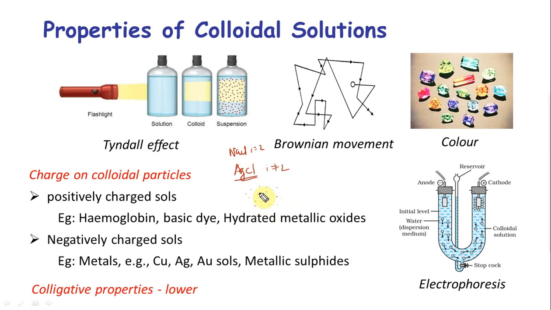These contribute to i value. What if they cluster together and form very few? They are exactly the same small particles, but they cluster together. So this looks like something like this. Na gives you An. Association, right? Association gives you lower colligative properties. So i value is less than 1 for colloids because of association.